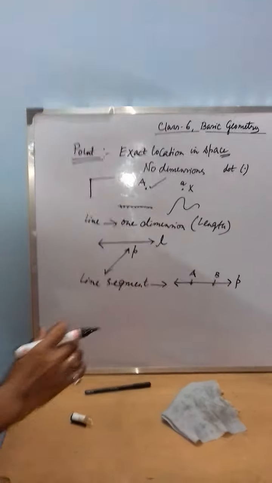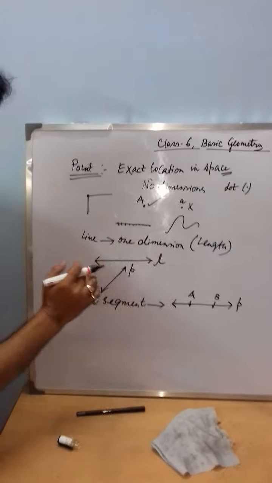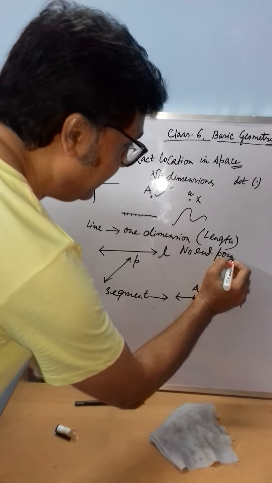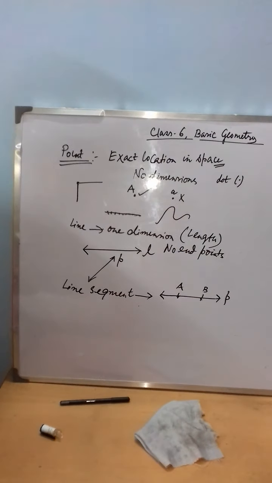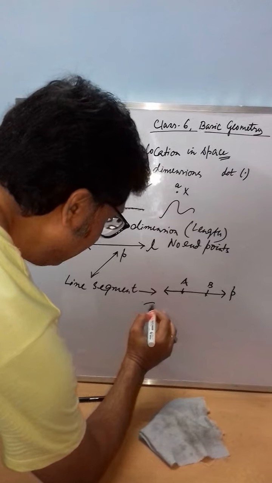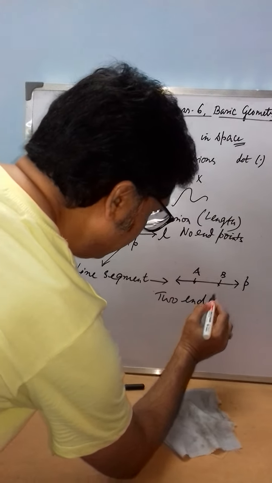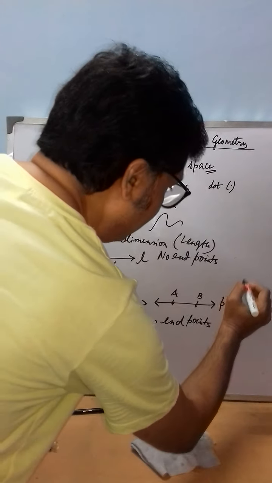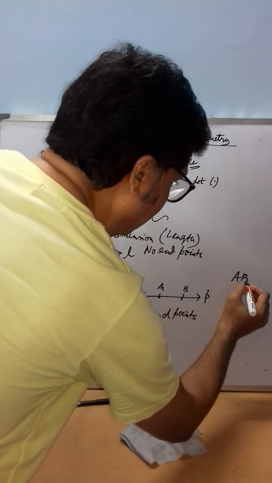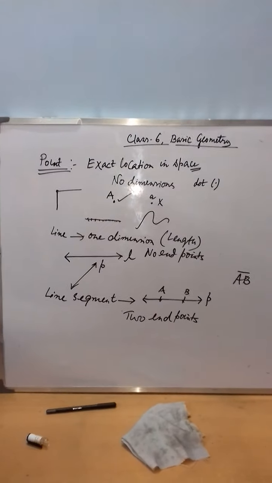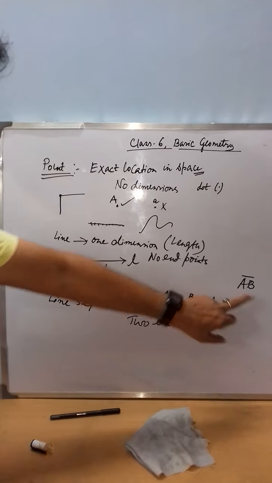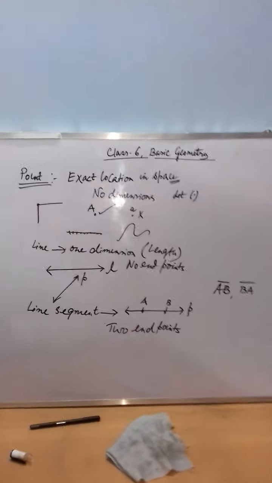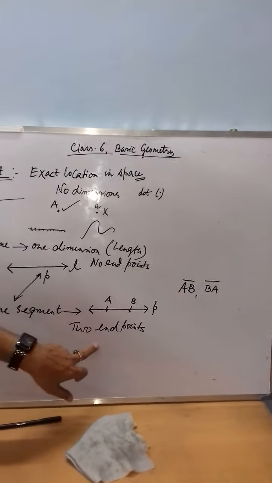Now for this line segment, see the difference. A particular line has no end point. But a line segment has two end points. So how can you represent the line segment? Say for this line, say AB. Now give a bar over AB, but do not give the arrow on both sides. AB with a bar represents a line segment, or you may represent that line segment in the reverse order. BA or AB, both represent this particular line segment.